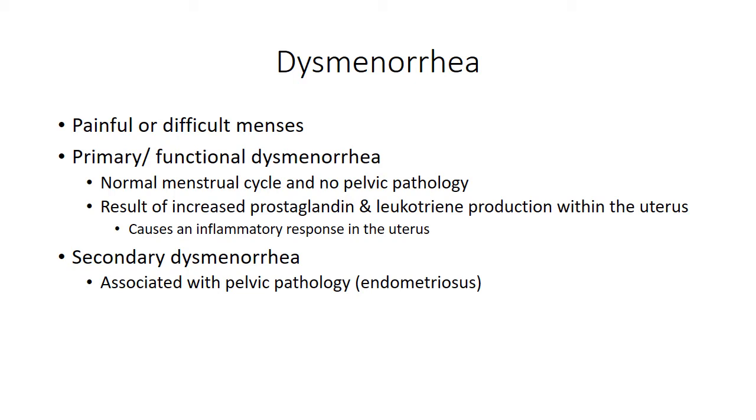Dysmenorrhea is painful or difficult menses. There are two types. There's primary or functional dysmenorrhea, where there's a normal menstrual cycle and no pelvic pathology. There is an increased prostaglandin and leukotriene production in the uterus. And then there's secondary dysmenorrhea, and this is associated with pelvic pathology.